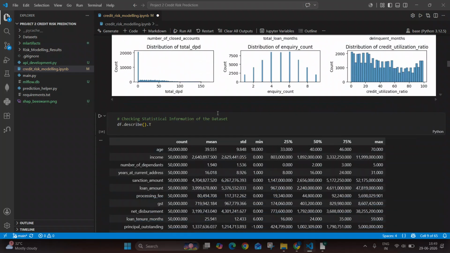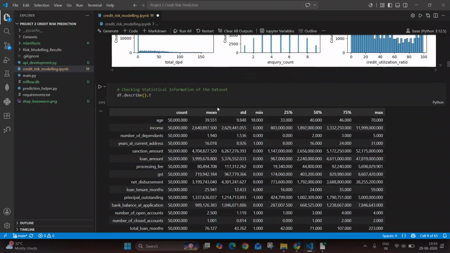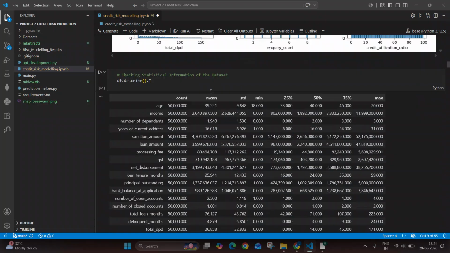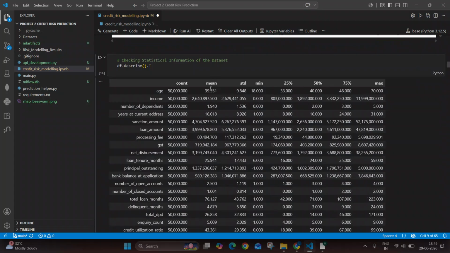Next, we want to check the statistical information of the data set so that we can have an idea about how this data set looks. We can see that for age the mean is almost 40 years. The max value is 70 years, whereas the minimum value is 18 years.